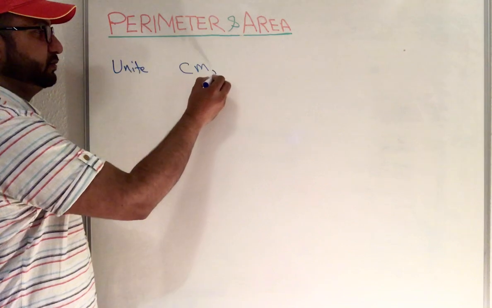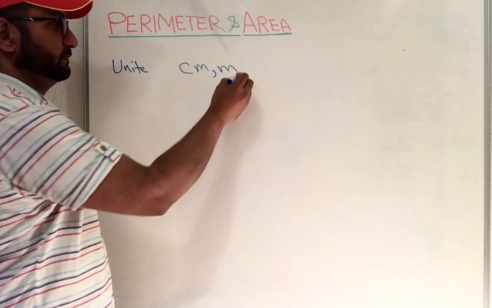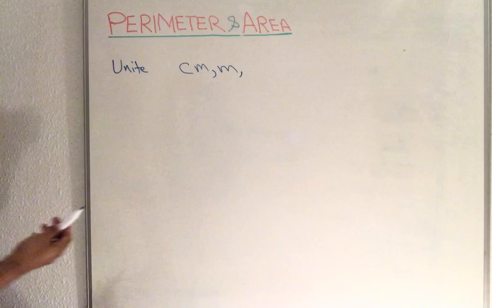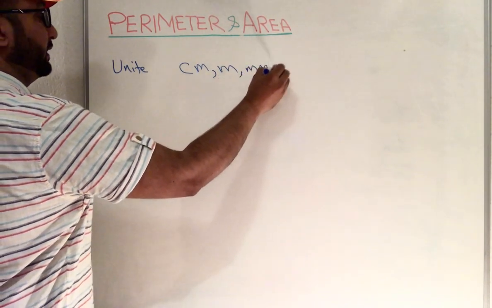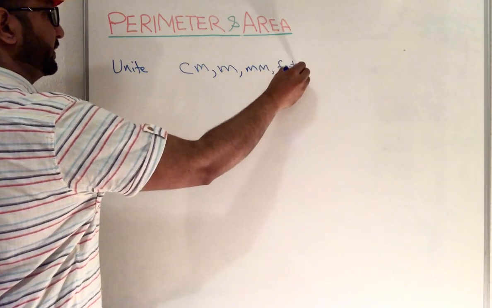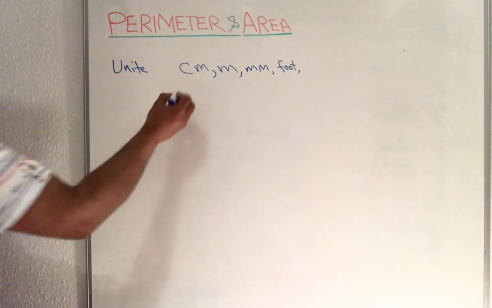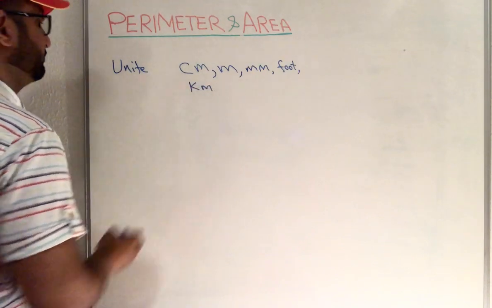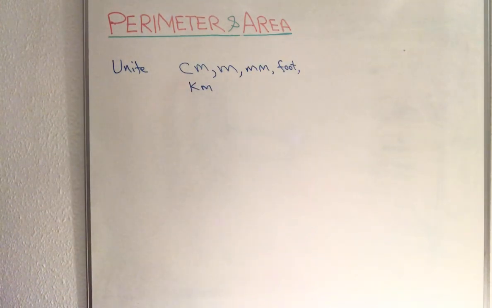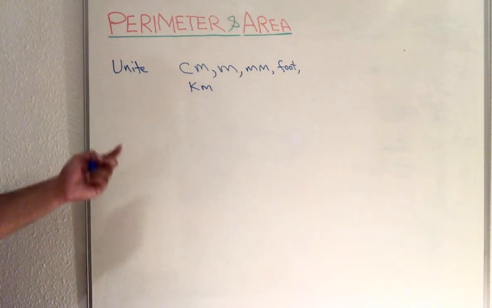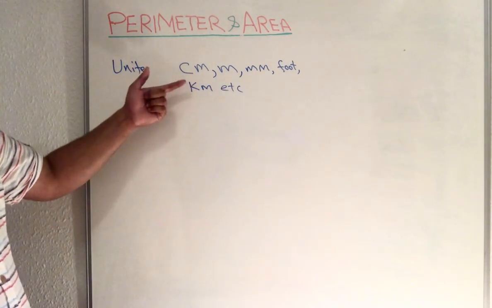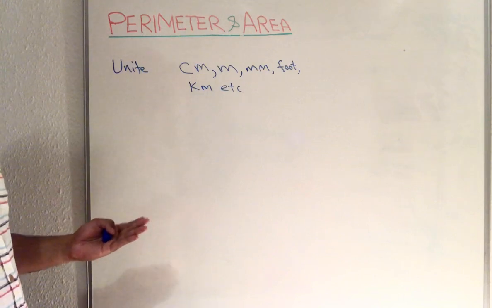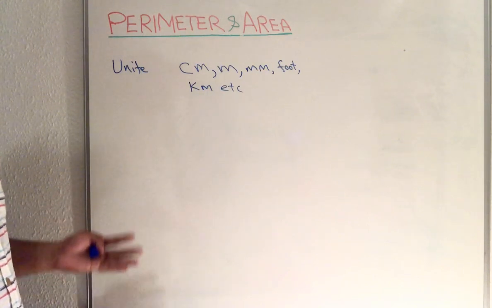If we are using meter, then we use meter. Centimeter, meter, millimeter, foot, kilometer, miles, whatever, we must use a single unit, because in a perimeter we are covering all around its shape.